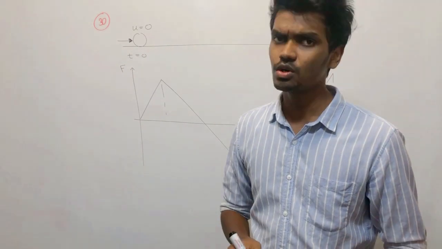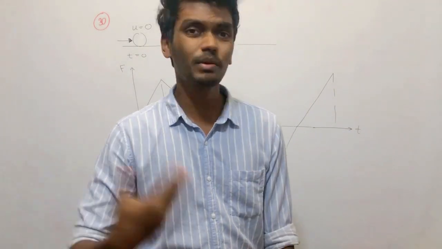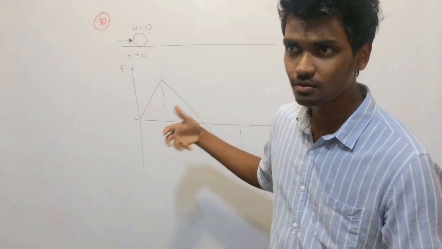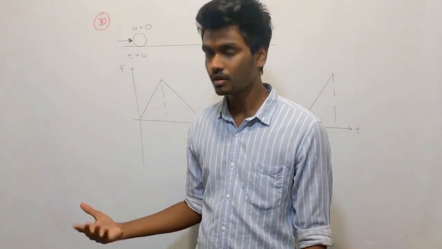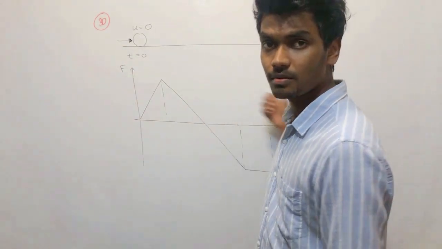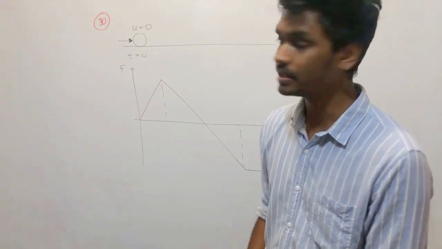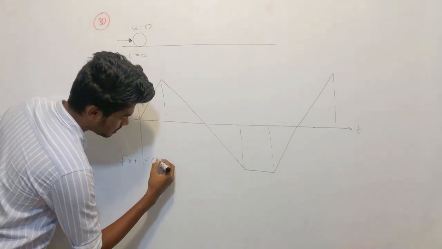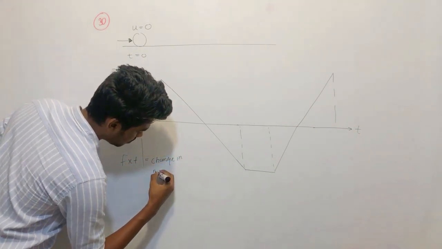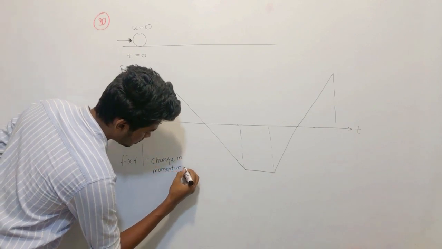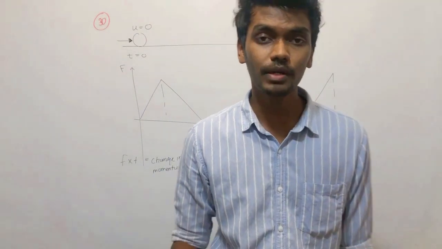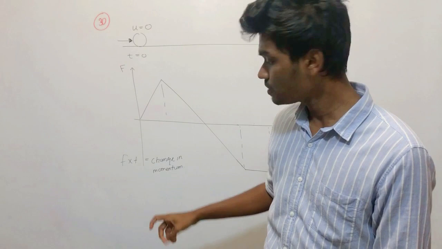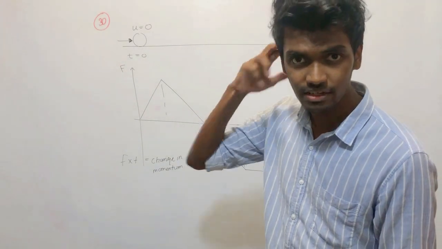So from an F-t graph, what can you obtain? Whenever you are given a graph problem, you need to analyze: with the area, what can I get? With the gradient, what can I get? The area of an F-t graph is going to give you the change in momentum. So if the area is positive, what does that mean? If the area is positive, it means positive change in momentum.